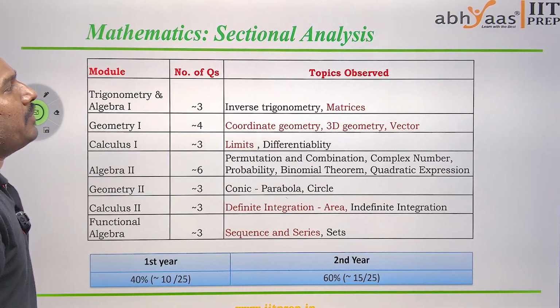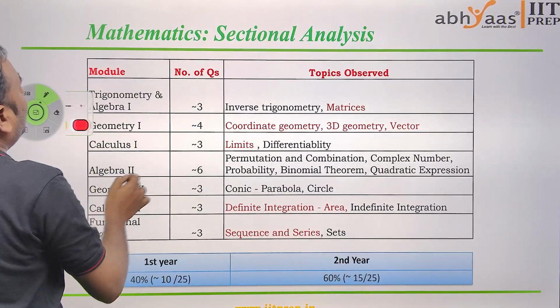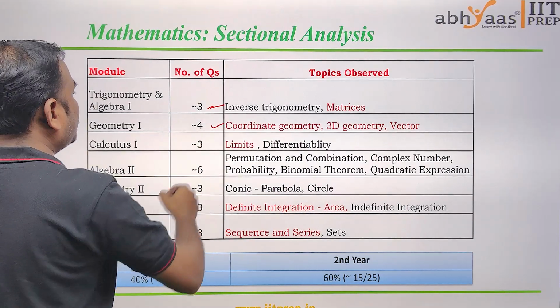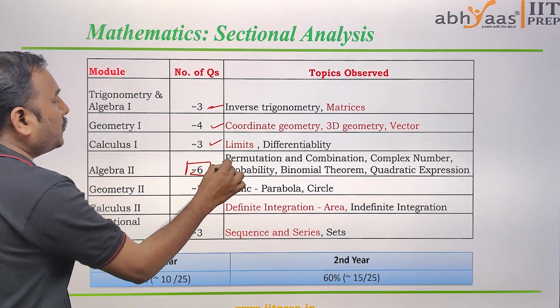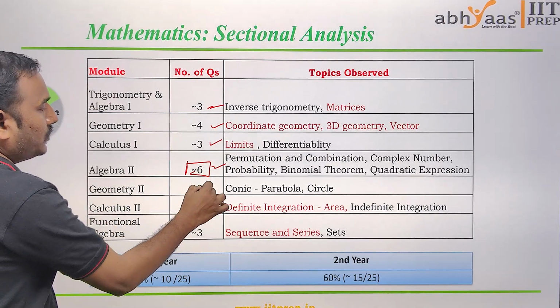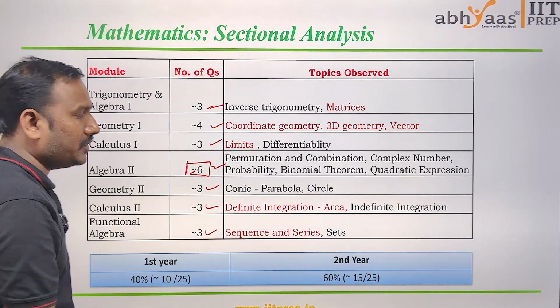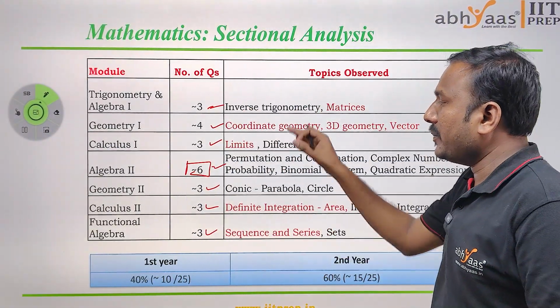Now coming to the mathematics sectional analysis. From Trigonometry and Algebra 1 there were 3 questions, Geometry 1 had 4 questions, Calculus 1 had 3 questions, Algebra 2 had 3 questions, Geometry 2 had 3 questions, Calculus 2 had 3 questions, and Functional Algebra 3 questions. These are the numbers of questions we observed in the paper.